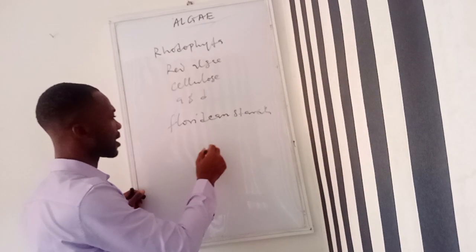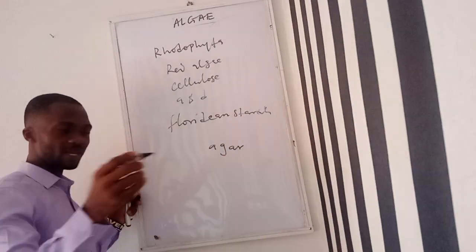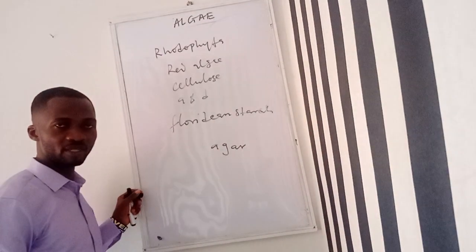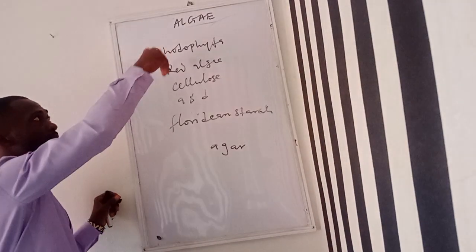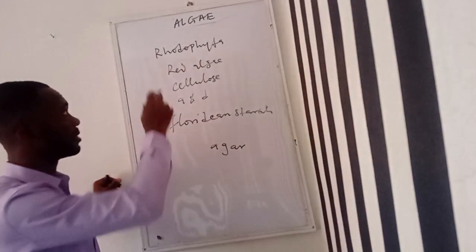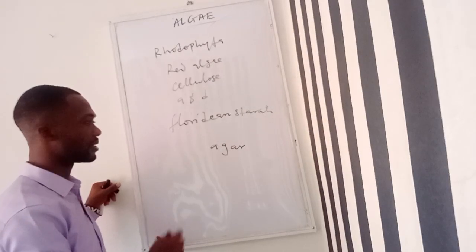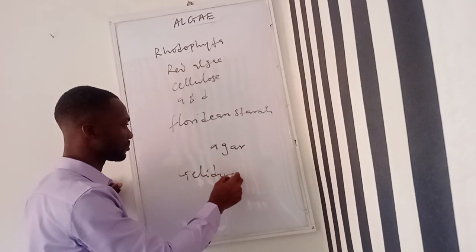I know you know what is called agar. Agar is a culture medium that is used in the growth of microorganisms. It's made from this group of algae called the rhodophyta, the red algae. There's this algae they call gelidium. Also have porphyra.